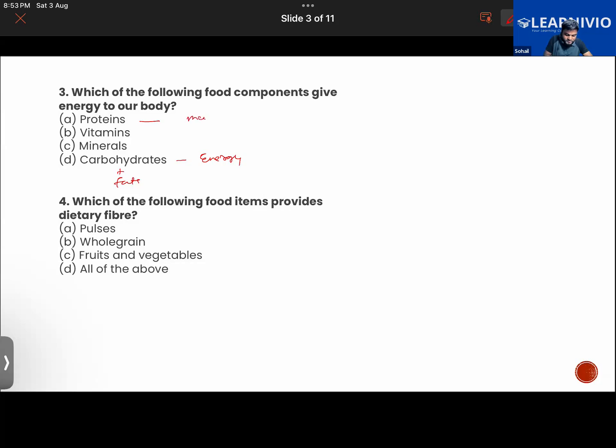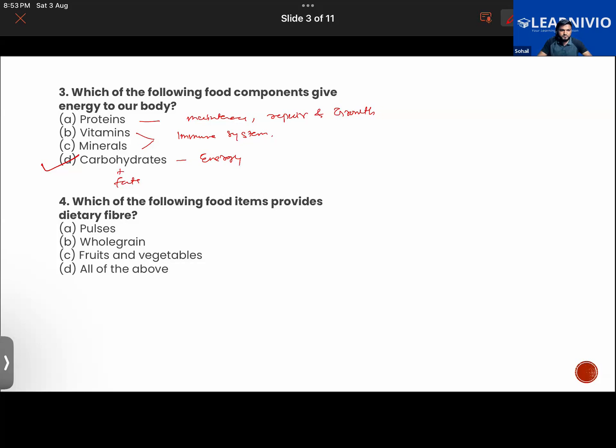Protein is responsible for maintenance, repair and growth of the damaged cells. Vitamins and minerals improve your immune system and prevent our body against infections and disease causing bacteria. Okay, the answer to this is option D, carbohydrates.